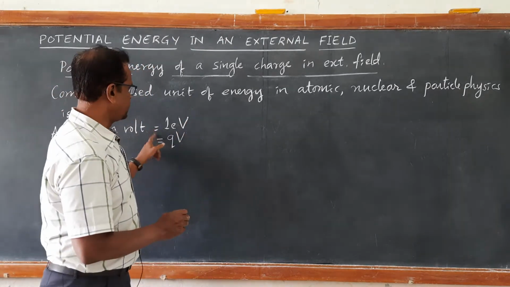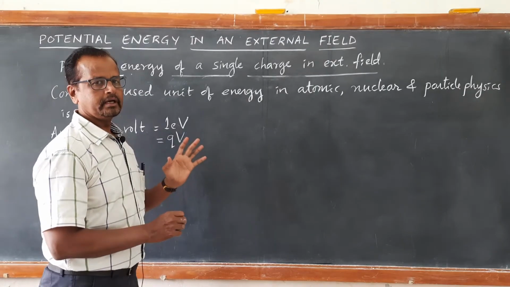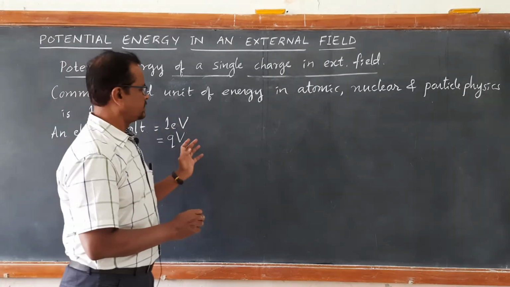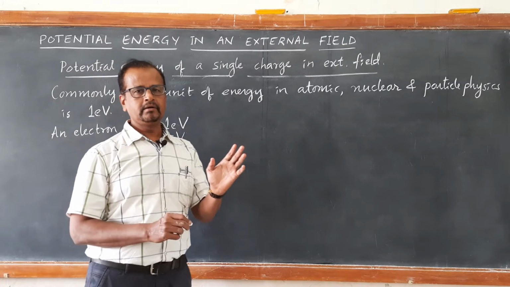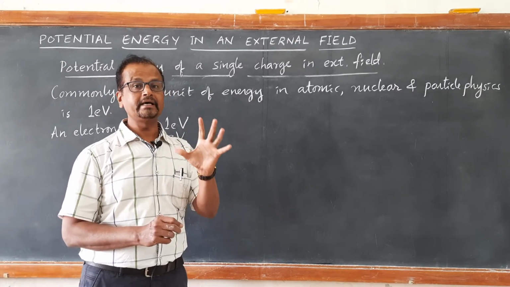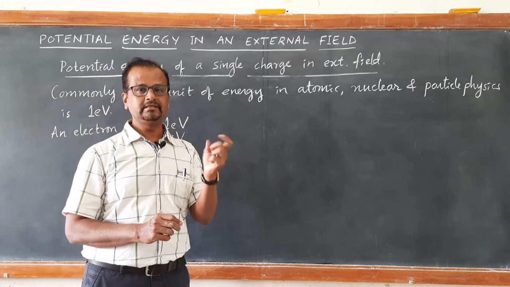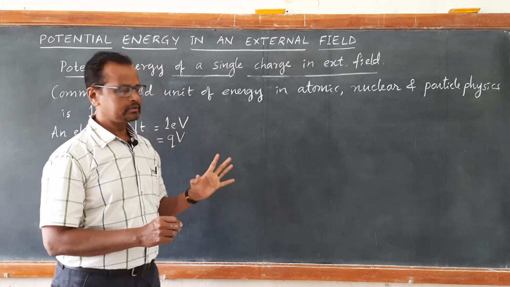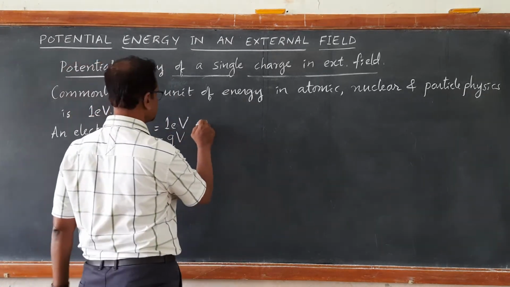For example, if a charge of an electron is accelerated by a field of potential 1 volt, then the energy gained by that charge is 1 electron volt. So, we will define now what is 1 electron volt.